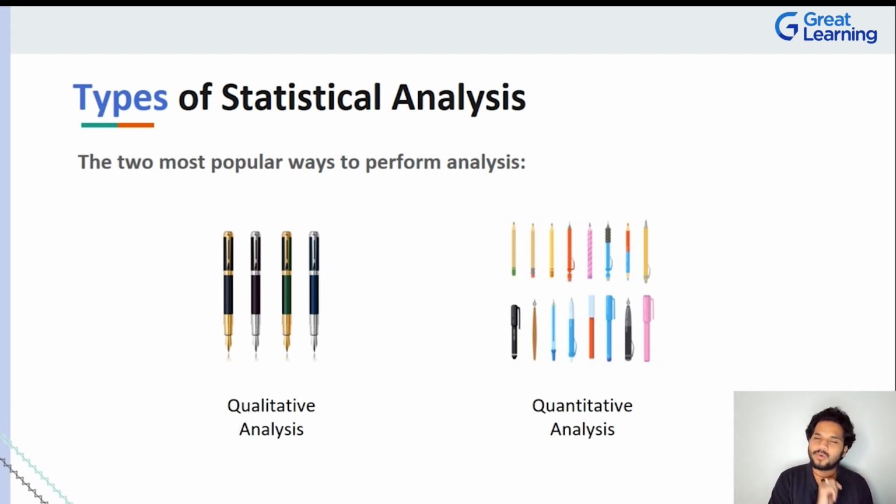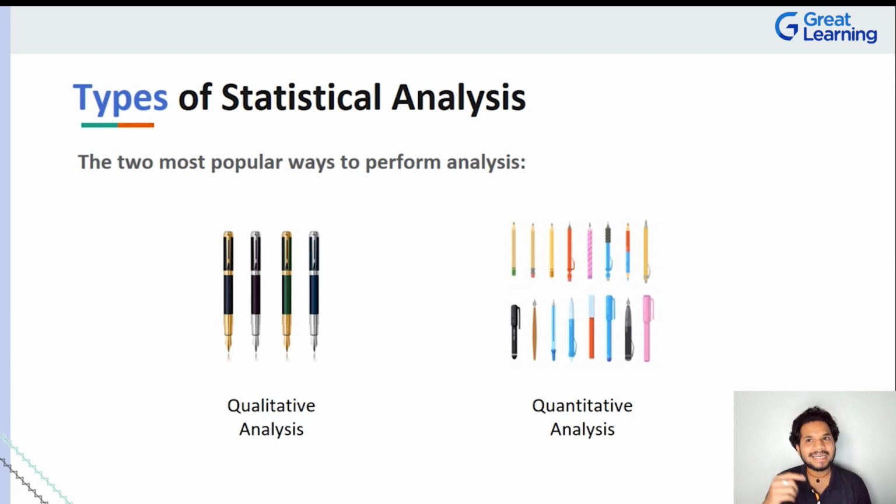But what about qualitative analysis? Qualitative analysis also you can do with respect to statistics. Let me give you an example. Let's just say there are 4 colors of different ink pens that you see on your screen right now. And maybe 2 of these are extremely expensive and they write beautifully. We know that pens that people use to put in a signature can sometimes get really expensive, right? It's made of silver, it's made of gold, and all of these different reasons. So maybe some of these pens write really well.